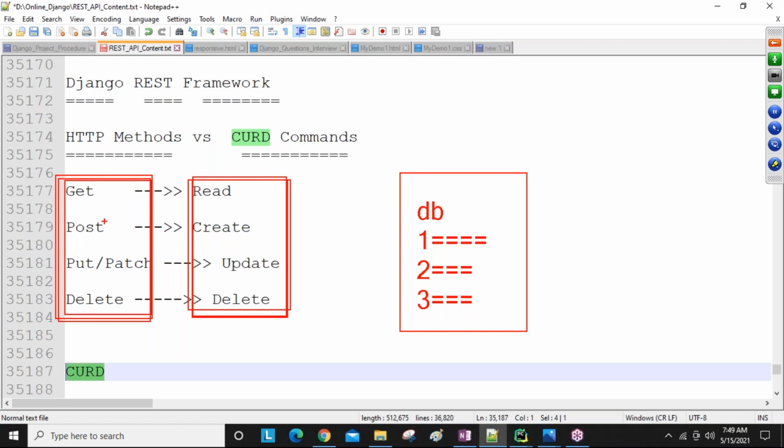My HTTP methods are internally converted into database CRUD commands. These database CRUD commands communicate with the database and execute the required operations, generating the required output, and that output is sent back. Like this the communication is happening.